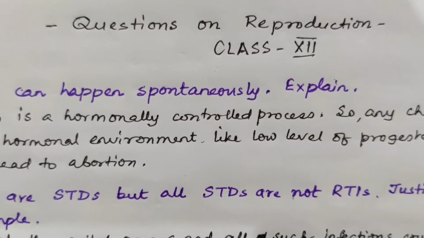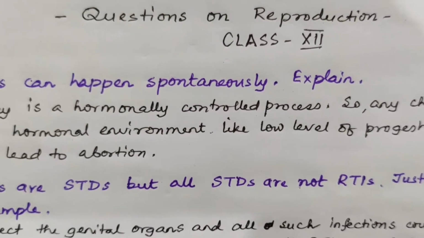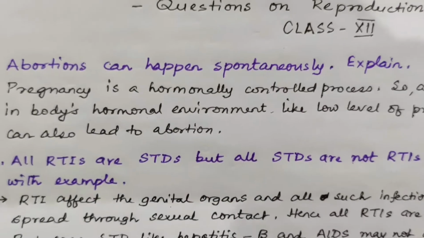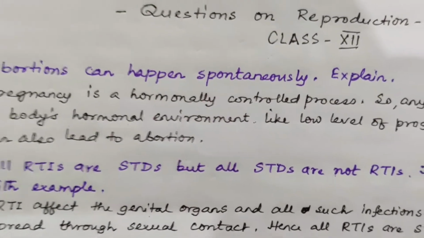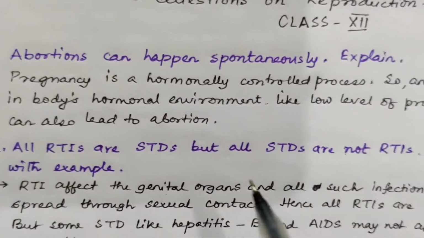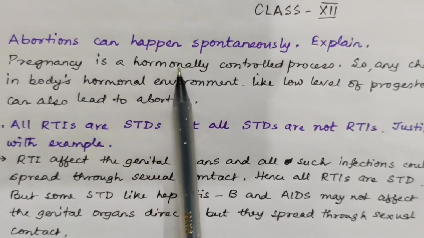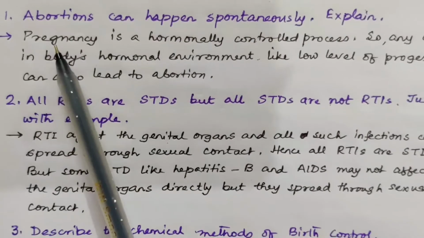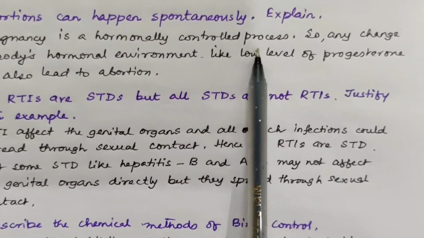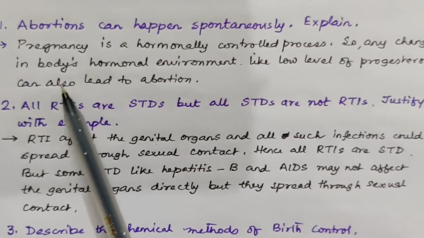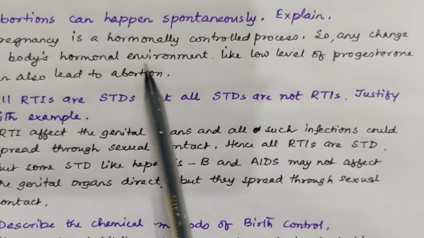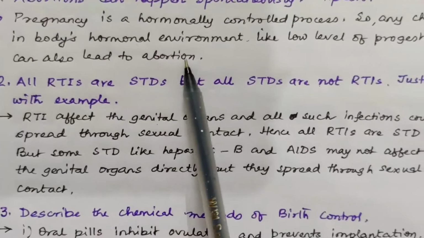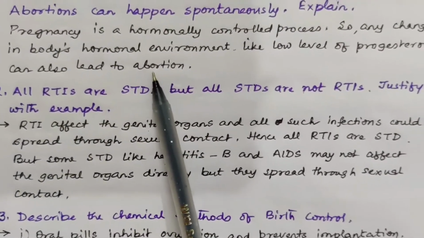This is for class 12, the questions on reproduction and their solutions. These are typical questions which are FAQ, frequently asked. Number 1 is abortion can happen spontaneously. Explain. Here we have to say pregnancy is a hormonally controlled process. So any change in body's hormonal environment like low level of progesterone can also lead to abortion. Only this much you have to write.